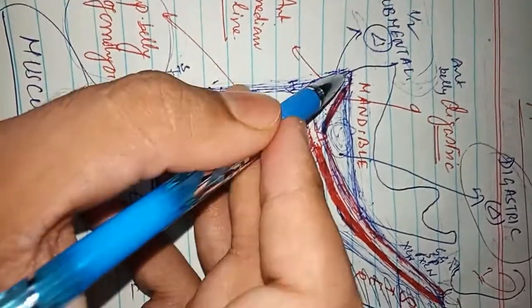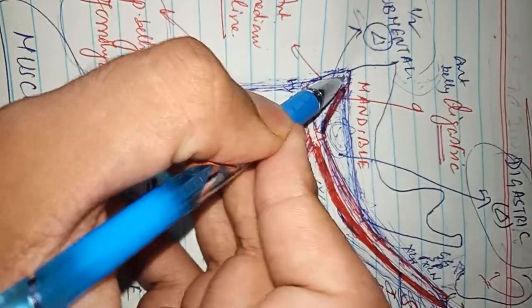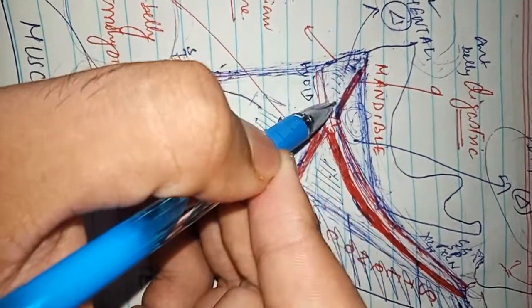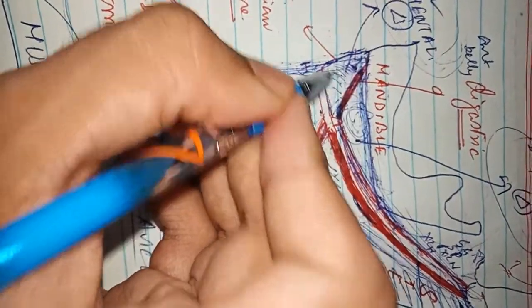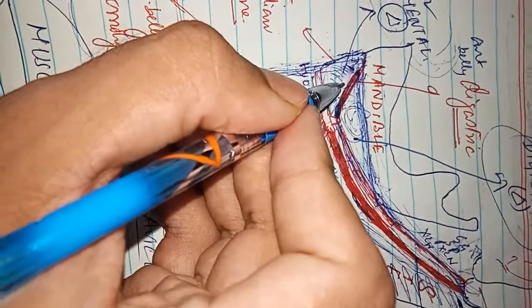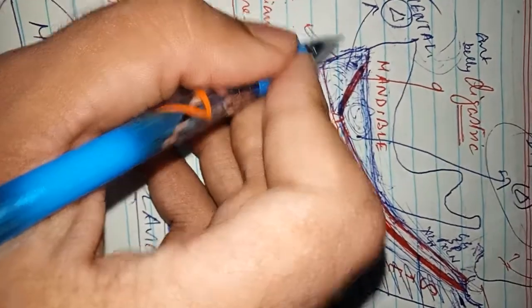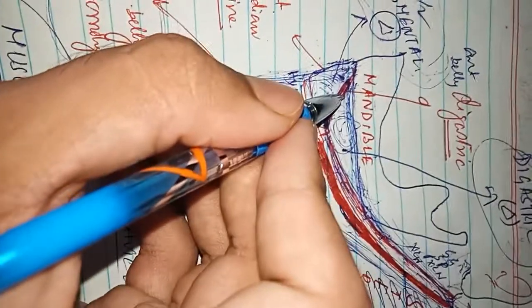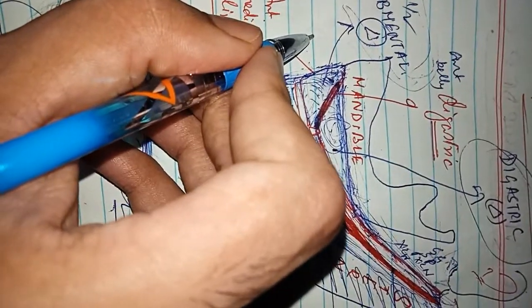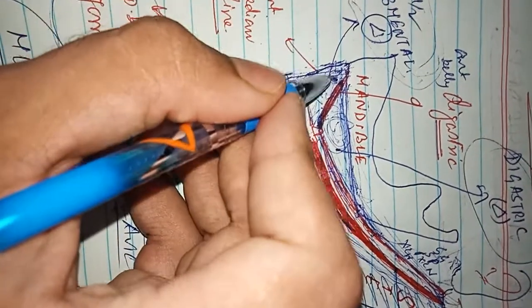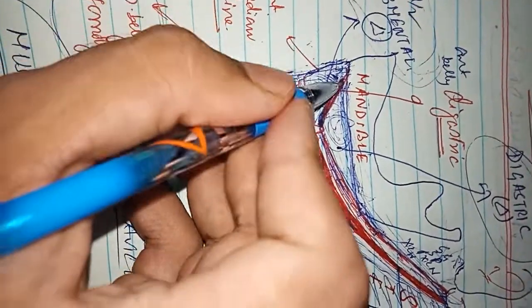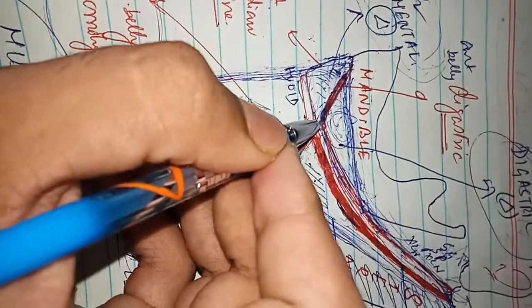Now coming to the submental triangle. This is a median triangle. On each side, laterally, there is a digastric muscle. This is one digastric muscle, and on that side there will be another. That is the anterior belly of the digastric.